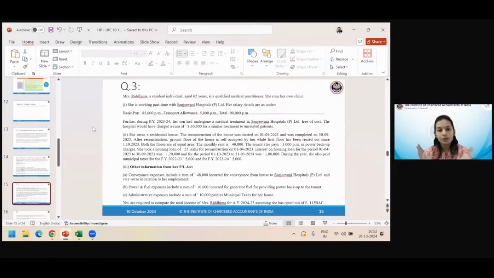Whatever calculations you do, please prorate it. Both the floors are of equal area. What indication does it make? That when you are prorating, make it 50-50. The monthly rent is 40,000. Tenant also pays 3,000 as power backup charges.